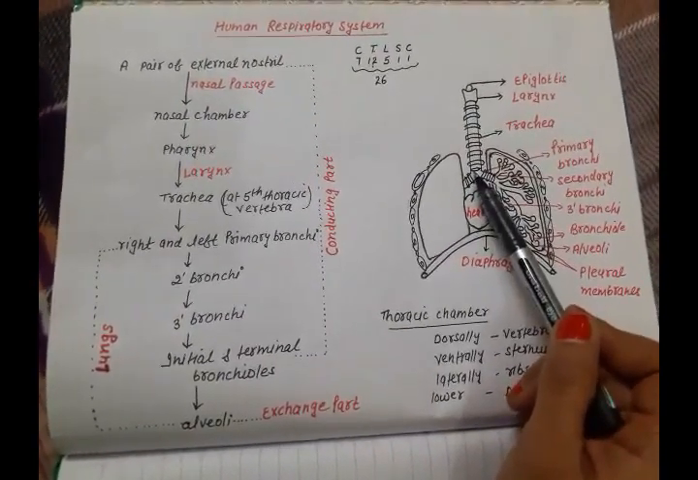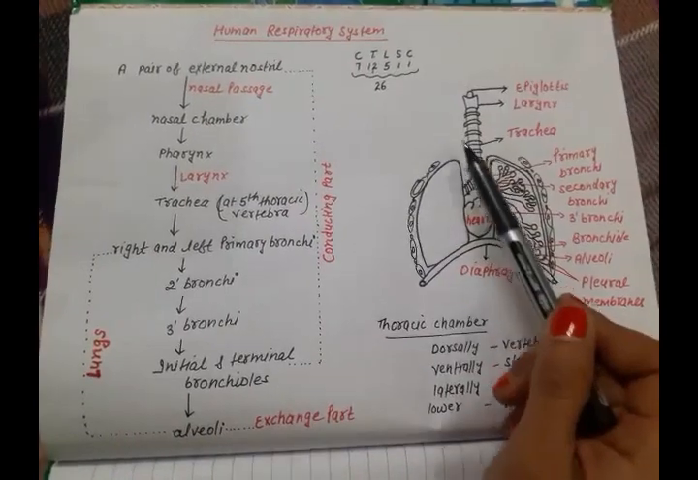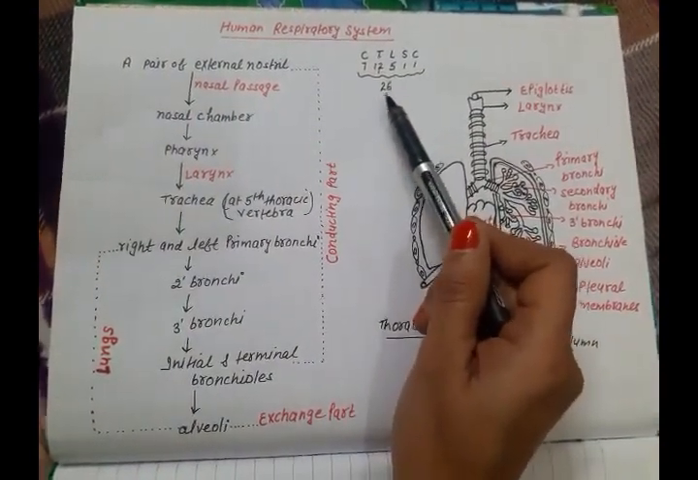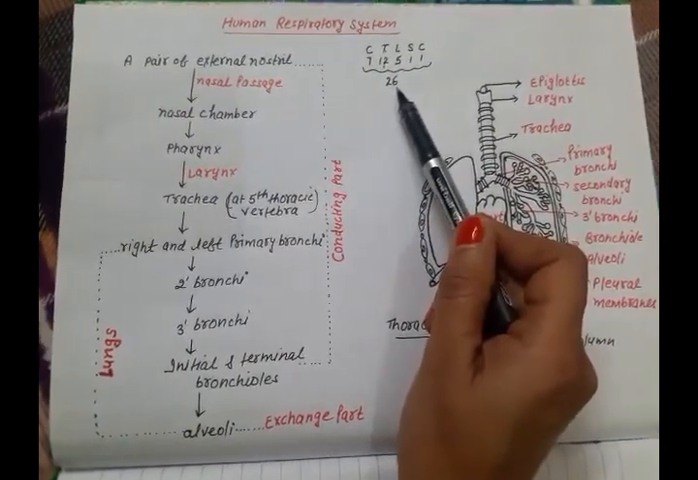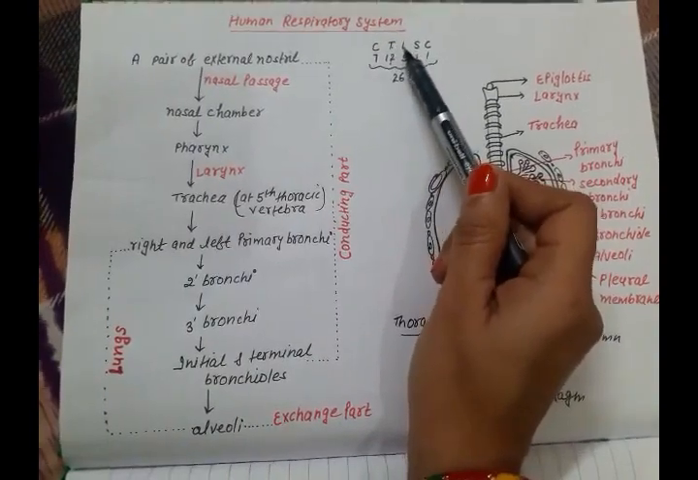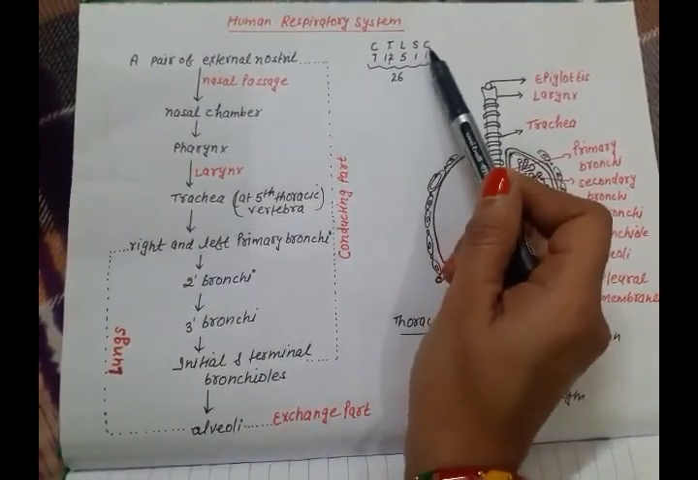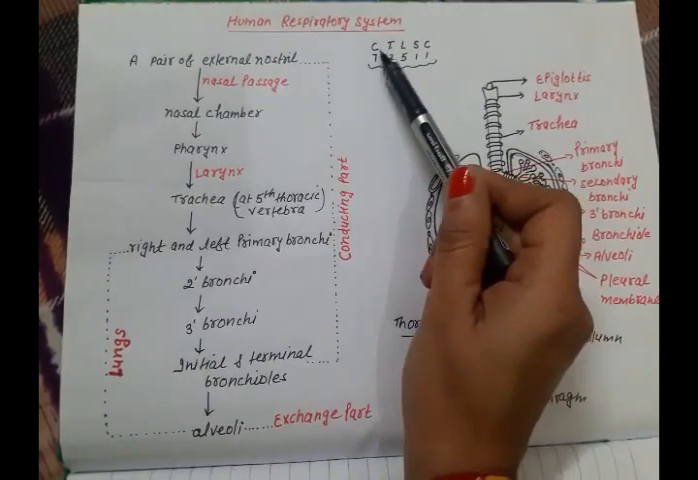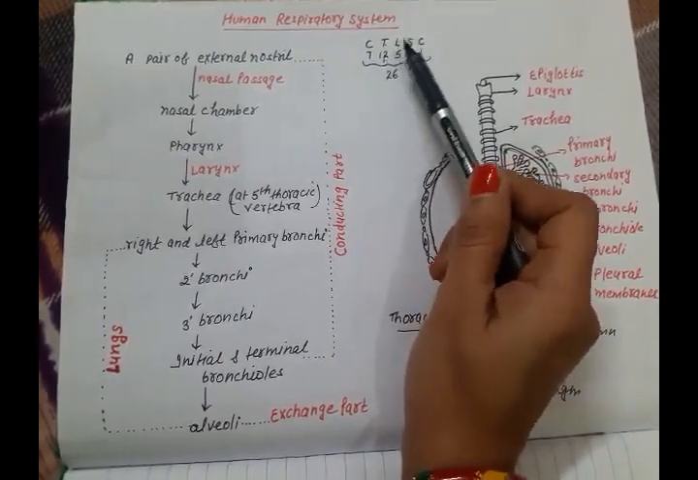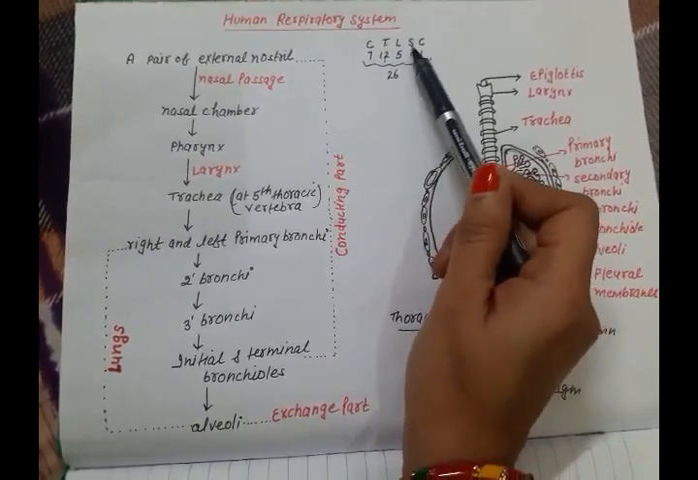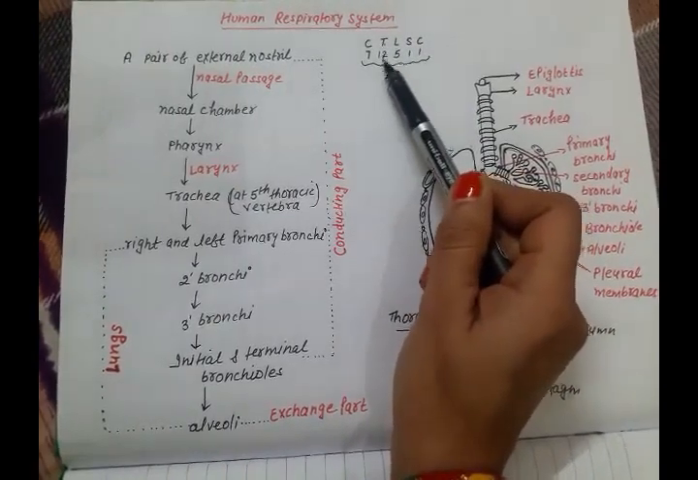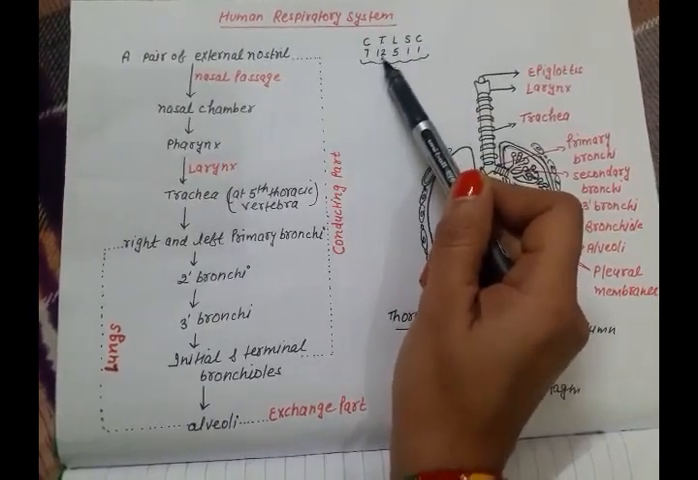We know that our vertebral column is made up of 26 vertebrae, bones. These 26 vertebrae are organized as cervical, thoracic, lumbar, sacral and coccygeal. So cervical vertebrae are 7, thoracic are 12, lumbar 5, sacral 1 and coccygeal 1. So this is what the thoracic vertebrae are, which are 12 in number.